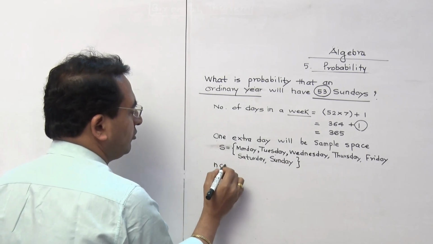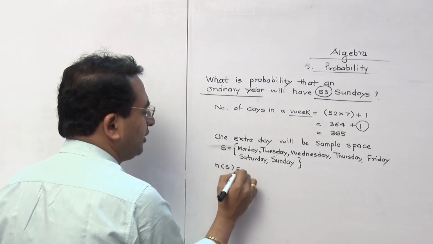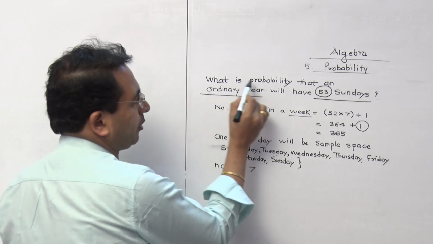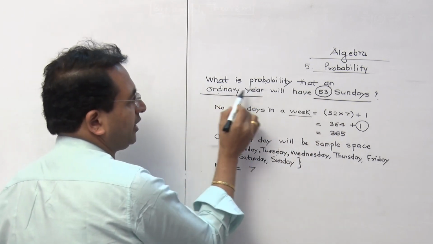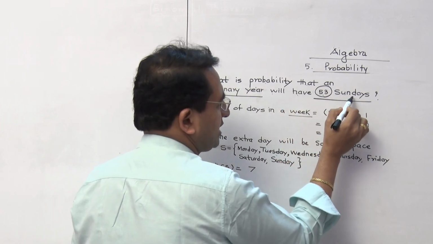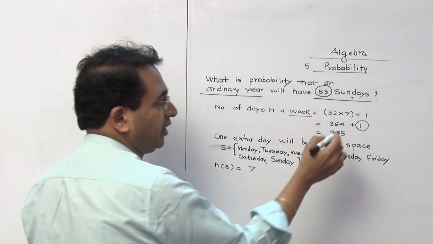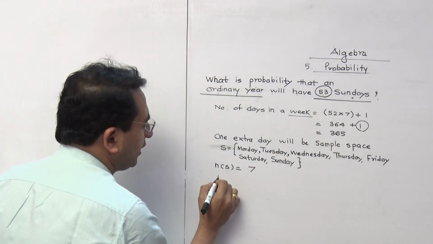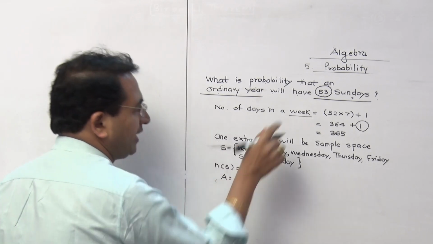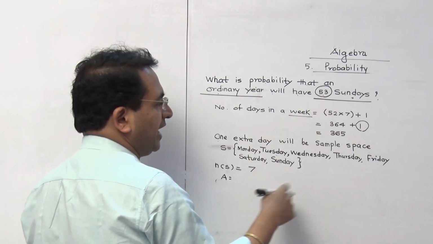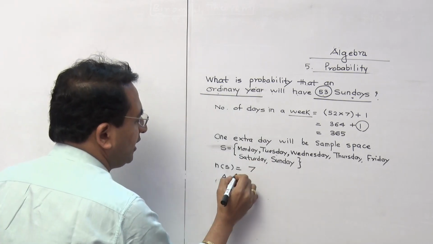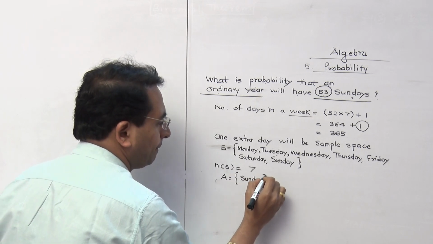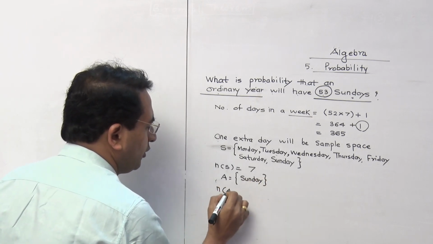So what will be the possibility in total? There will be 7 possibilities. But we are asked what is the probability that an ordinary year will have 53 Sundays. So whatever the extra day we are talking about, that we require or we expect as Sunday, therefore A event is what we have to write, that we want that year should have 53 Sundays. So S will be only this one, that is Sunday, that extra day. So N of A is going to be 1.